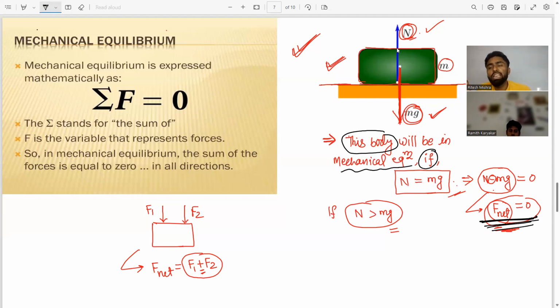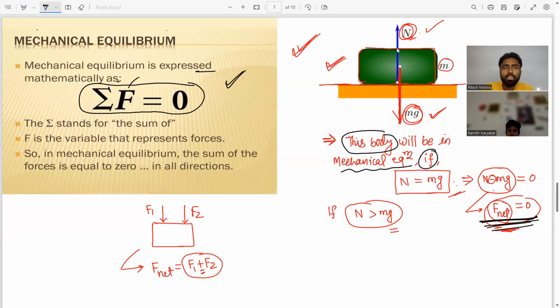Now in this image, it is written that mechanical equilibrium is expressed mathematically as summation of F is equal to 0. Summation of F means net force.